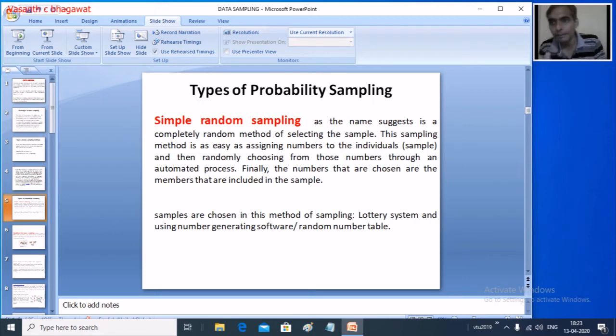In simple random sampling, out of 50 students sitting in our classroom, they are sitting in different rows. Let us say that the class has 3 rows, and all the students are in the 3 rows. So the first row can be one group, the second row another group of students, and the third row another group of students. Now from each group, each group of sample size n, each row has some students sitting of size n. So each group of sample size n has an equal chance of selection. That we call simple random sampling.